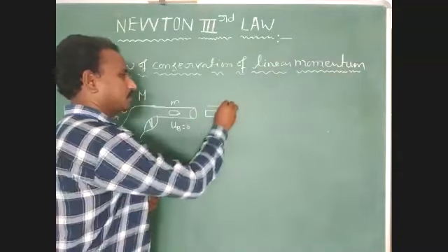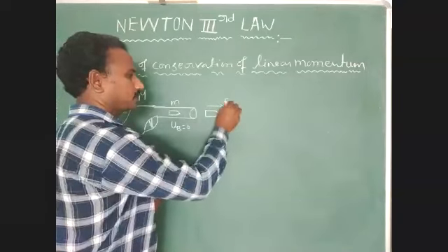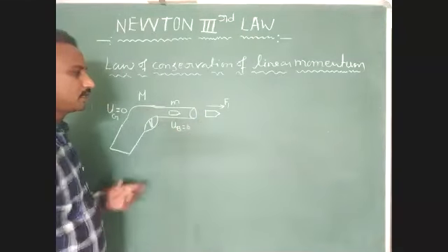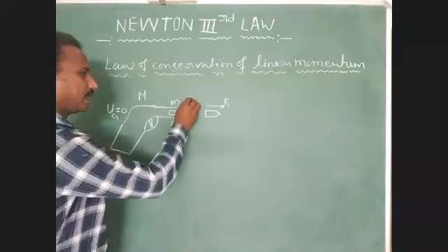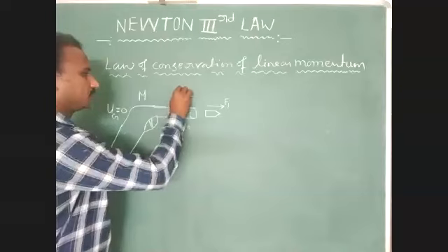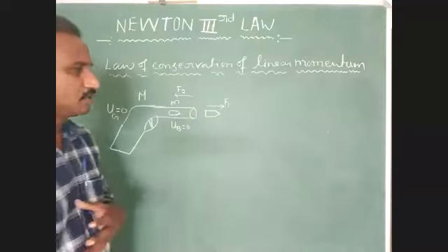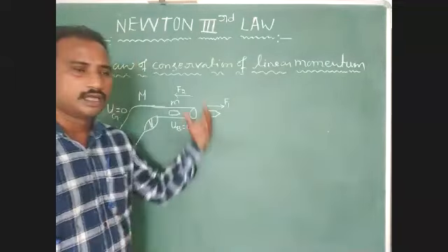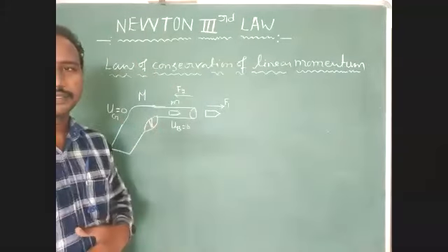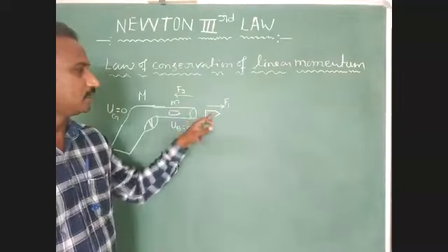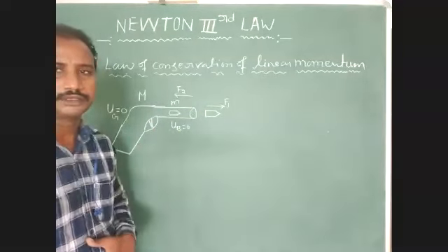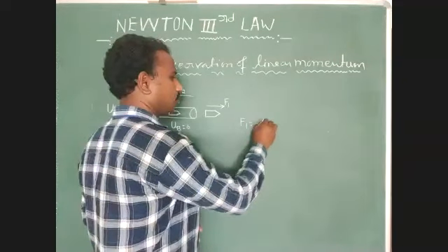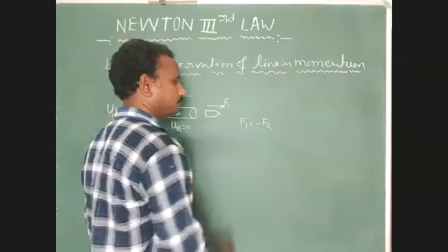In the backward direction, the gun experiences another external force F2. Here F1 represents action and F2 represents reaction. Every action has an equal and opposite reaction. So we identify F1 equal to minus F2.